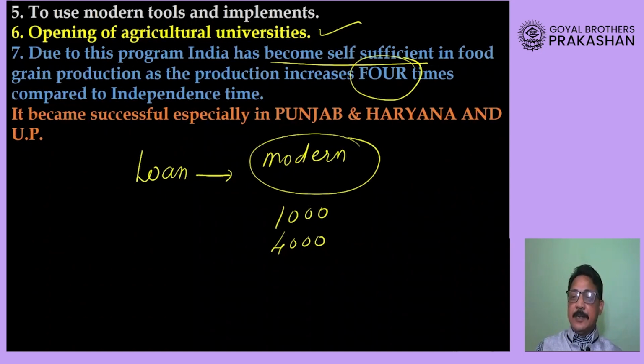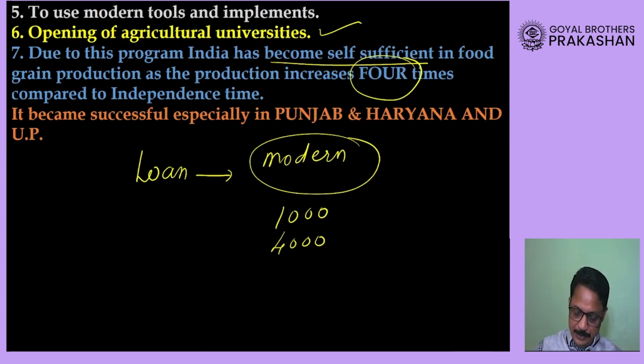So government has started providing loans to the farmer. Government has started many agricultural universities in order to train the farmers, and because of that the overall food production is increasing in our country.